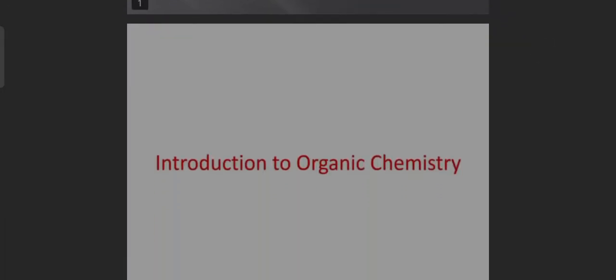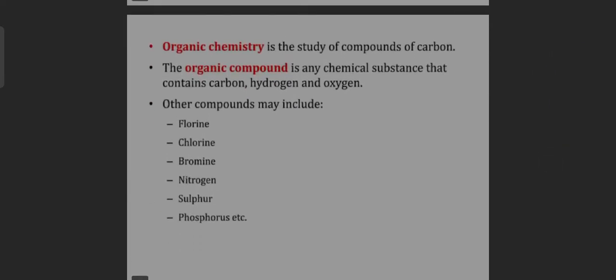Today's topic is Introduction to Organic Chemistry. Organic chemistry is the study of compounds of carbon. It means we study the compounds of carbon in organic chemistry. An organic compound is any chemical substance that contains carbon, hydrogen and oxygen.